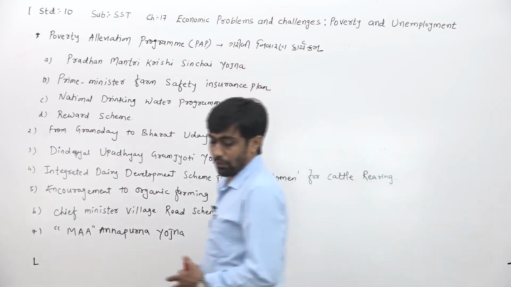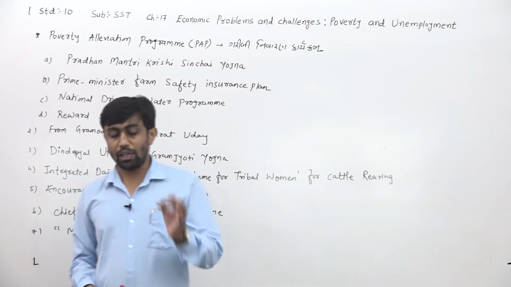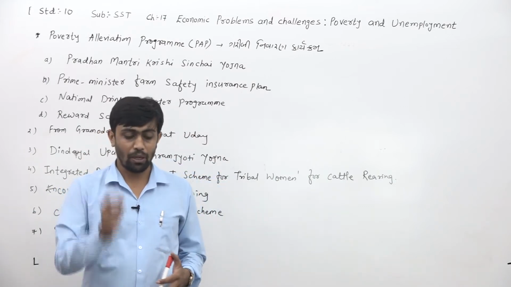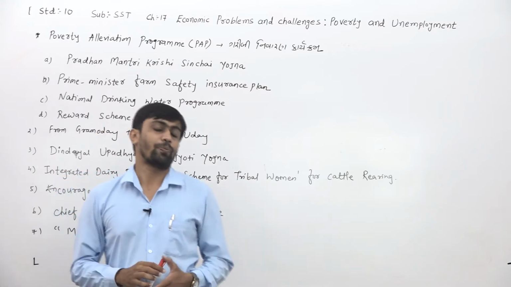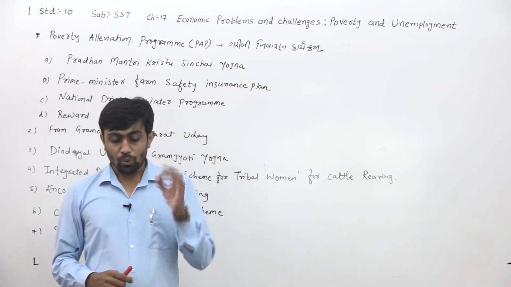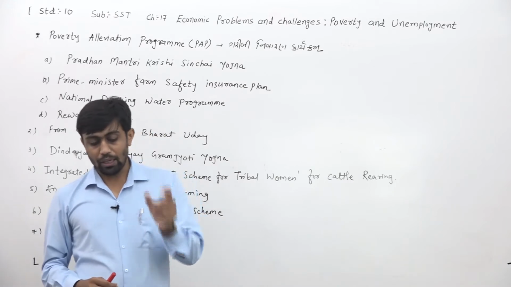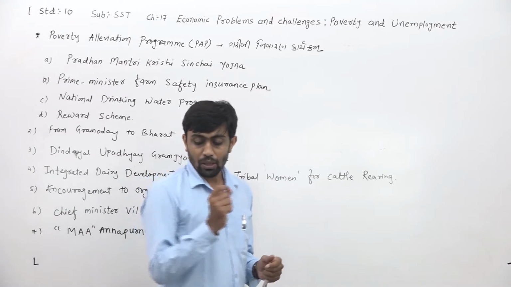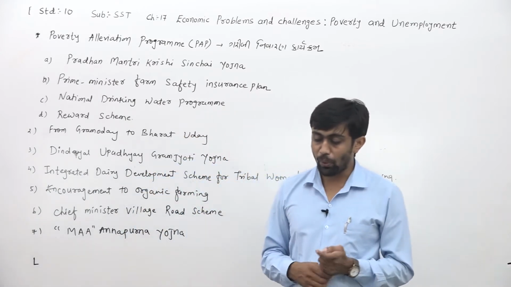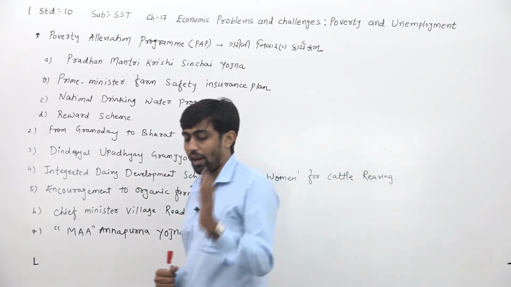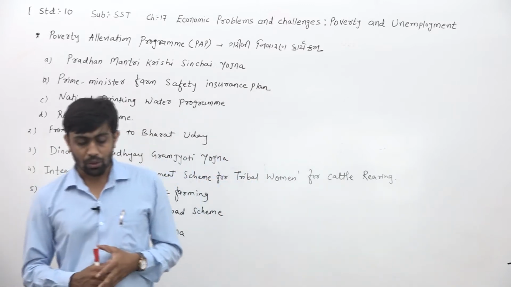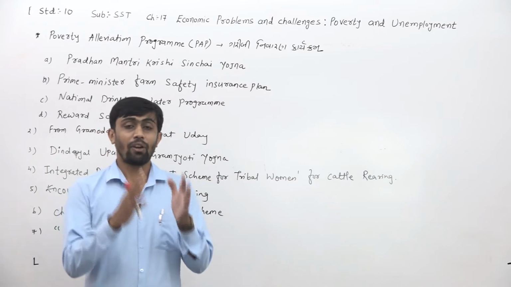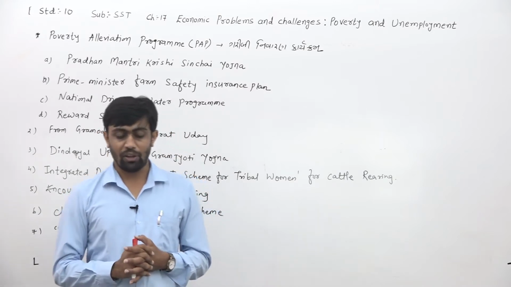Dear children, you know very well that in order to make the poverty alleviation solution successful, the urban and the rural people living below the poverty line should get the direct financial benefit from the welfare schemes, and that's why these people get the financial benefit from the welfare scheme.